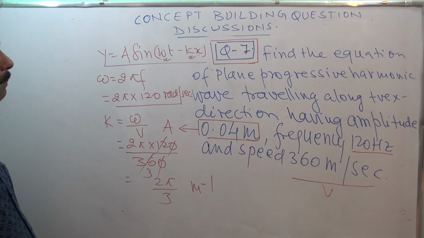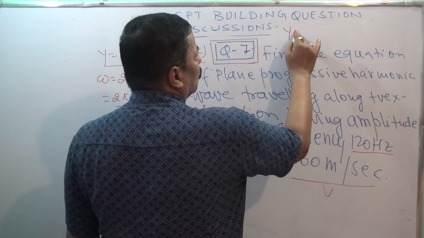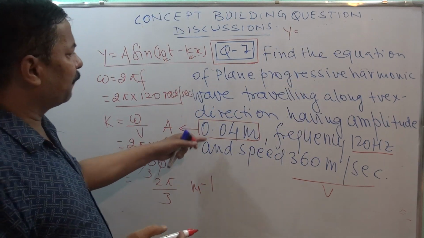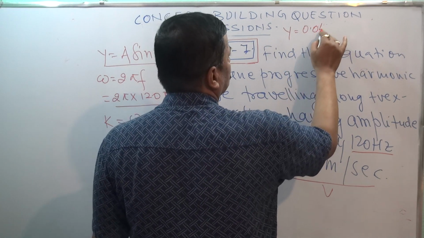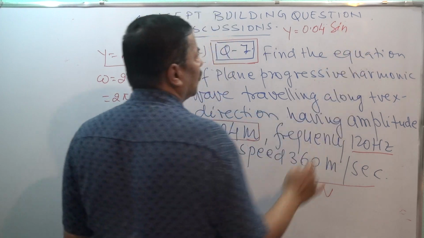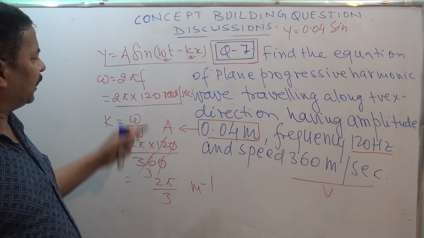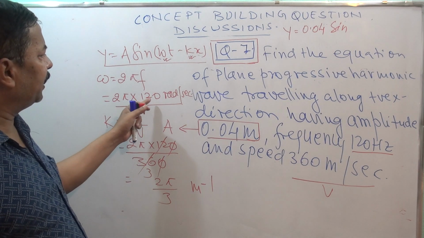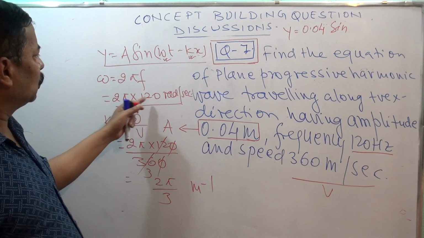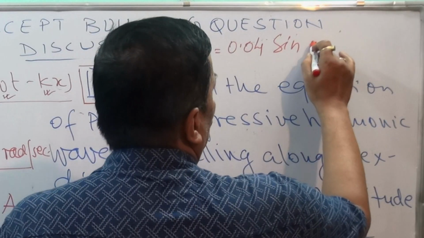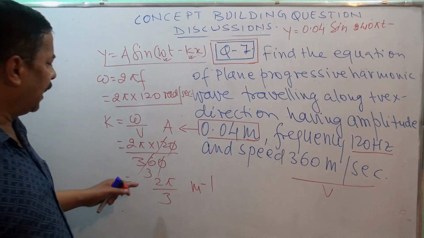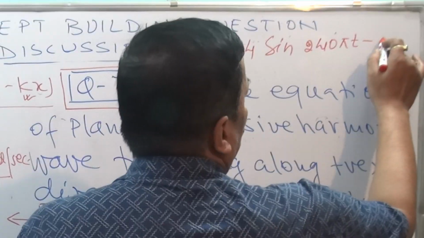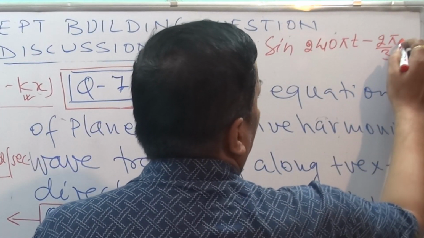Now it becomes simple. We can write y is equal to a, at the place of a 0.4, sine (omega t. Omega is 2 pi into 120, that is 240 pi). 240 pi t minus k, 2 pi by 3 x.